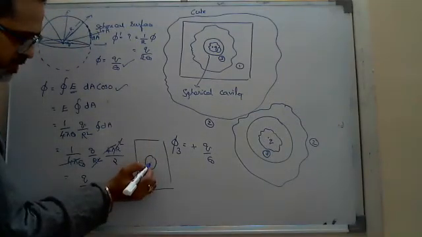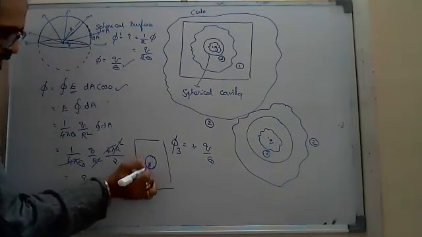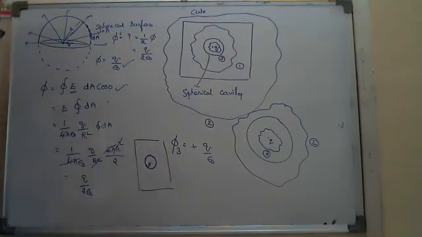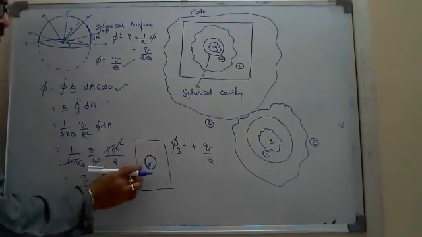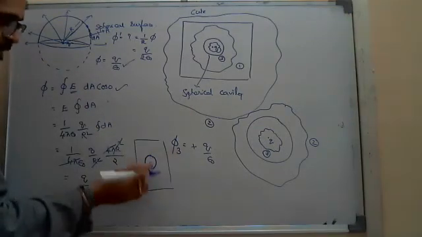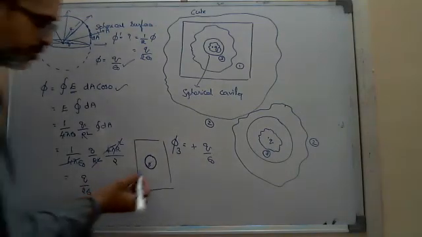Then what happens? Due to this charge on the inner surface, by the method of induction, some charge will be induced. Okay. If it is an insulator, the charge induced may not be equal to the charge present here. If it is a conductor, the same amount of charge will be induced. I think you know this from the charges and fields chapter.